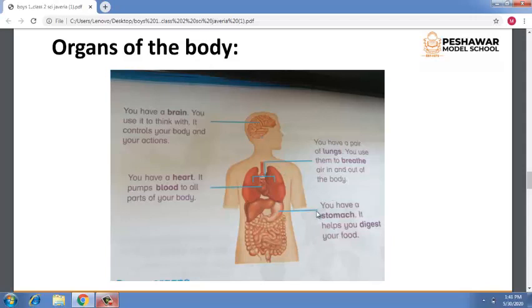Number four organ of the body is the stomach. The food we eat goes into our stomach. You can see the picture of the stomach. Here it is, and it helps us to digest the food. So these are the important organs of our body which are vital for survival. I hope you can understand.